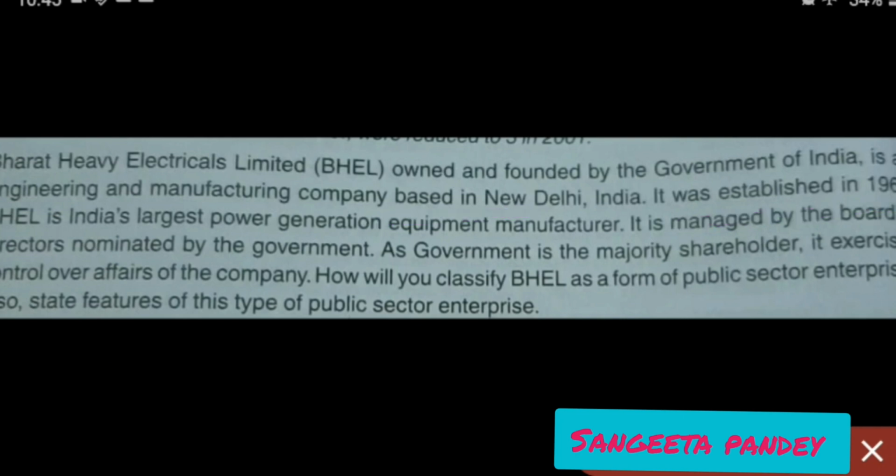And the board of directors is nominated by the government, and the government is the majority shareholder. So it is basically a government company, BHEL. And here you will write features according to the marks.